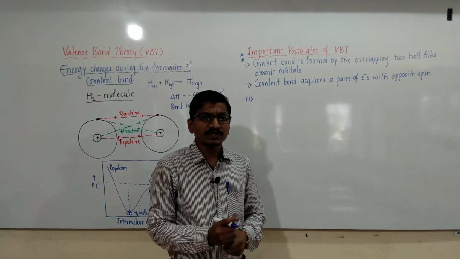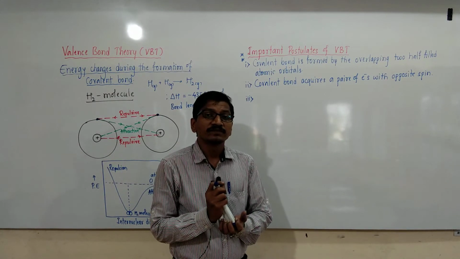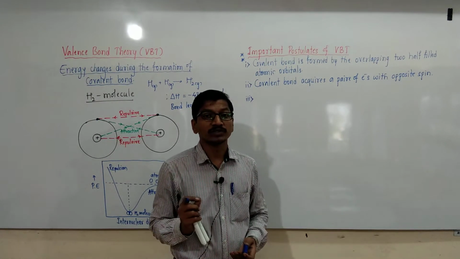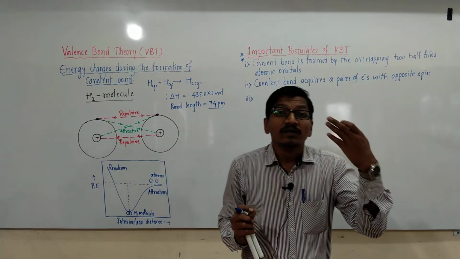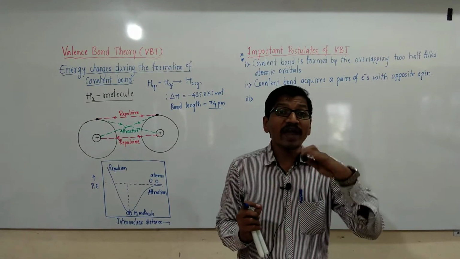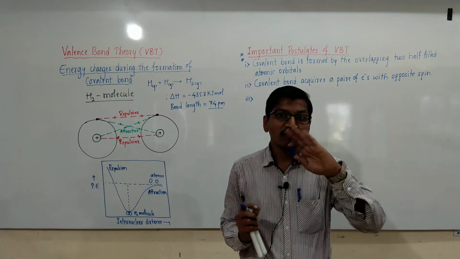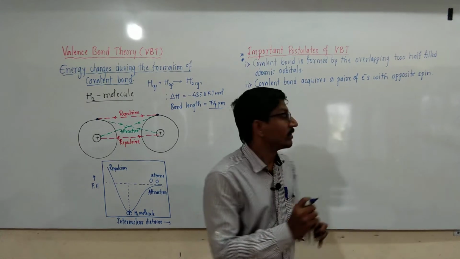Then the third one is the orbitals having more than one unpaired electron. If there is more than one unpaired electron, then more than one bond can be formed. More than one bond can be formed by more than one half-filled atomic orbital.